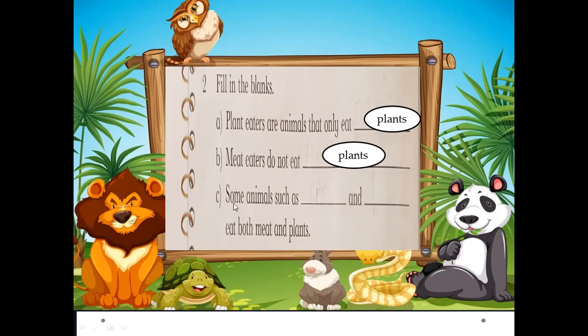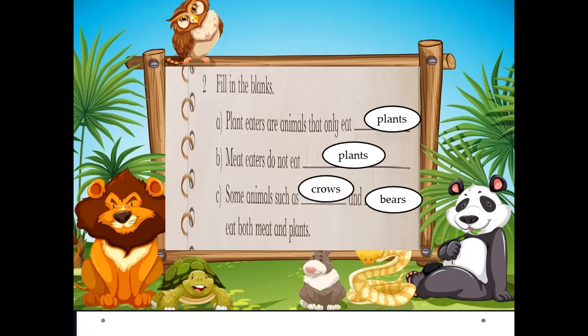Now the next one is: some animals such as dash and dash eat both plants and animals. So you can write any two names of animals which belong to the omnivore group. Understand? So write any two names. For example, we will write here crows and bears because they belong to the group of omnivores.